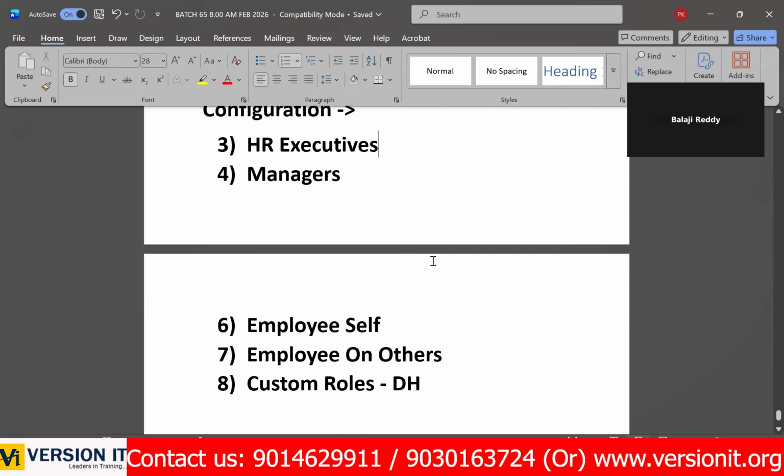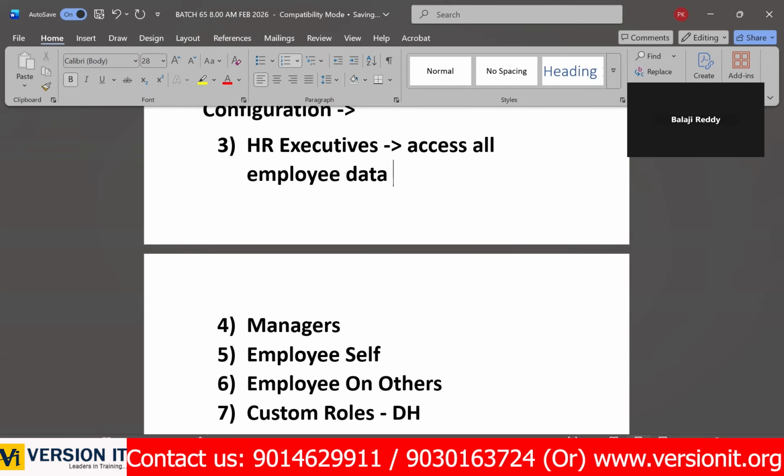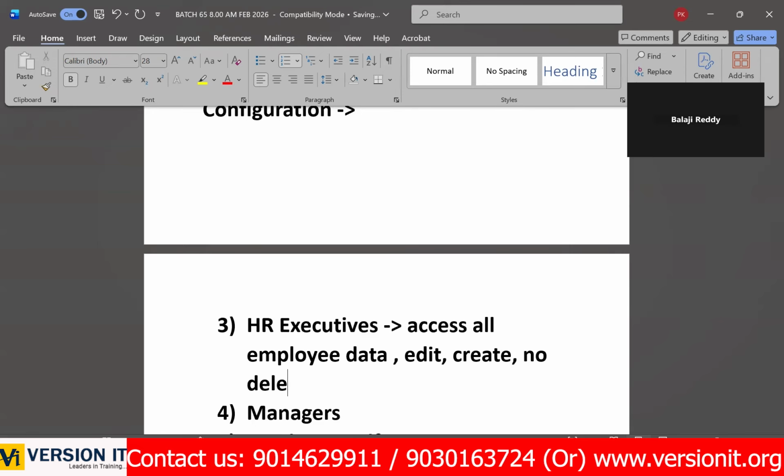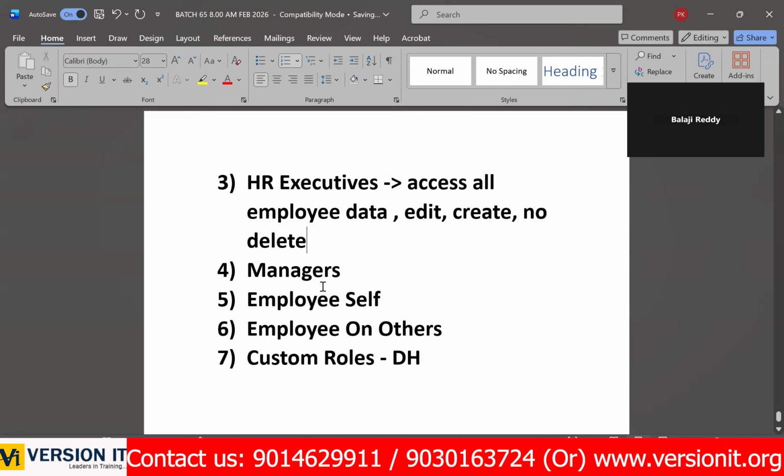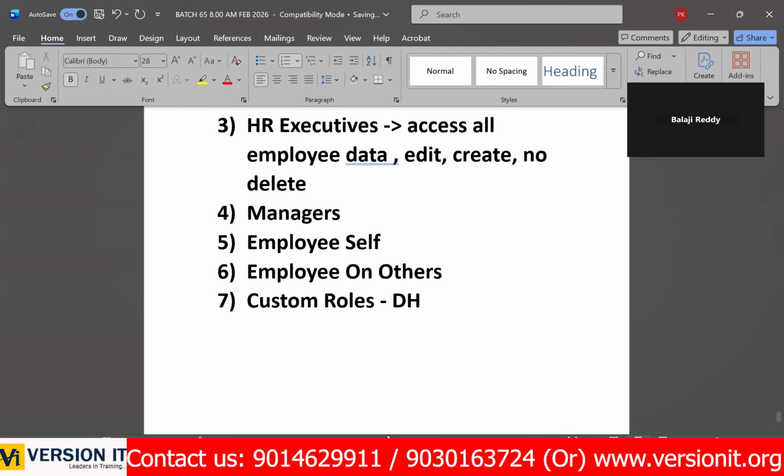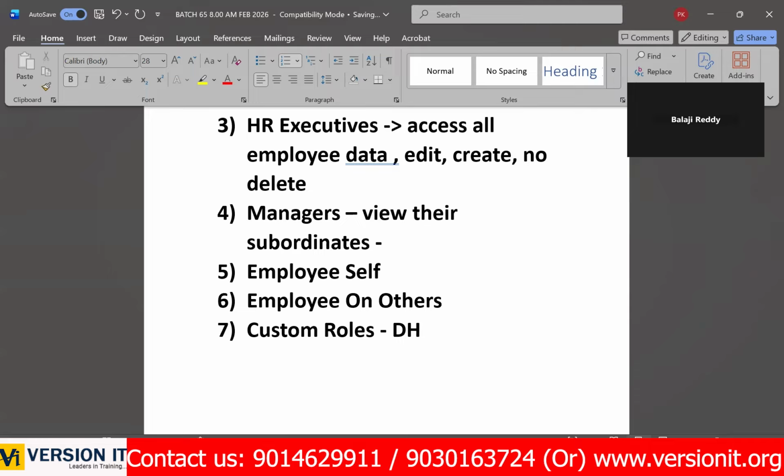Okay. Now, coming to HR executives. Again, access all employee data. They can edit, they can create, but no delete option, because those people are executives only, right? Employees' direct reporting managers can only view their reportees' or subordinates' data. No configuration access.